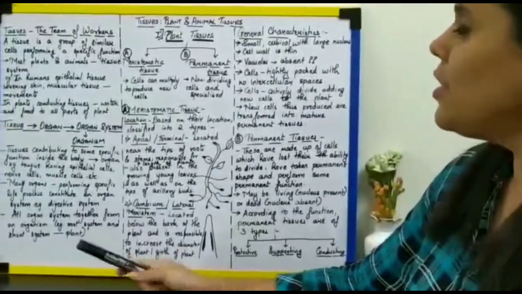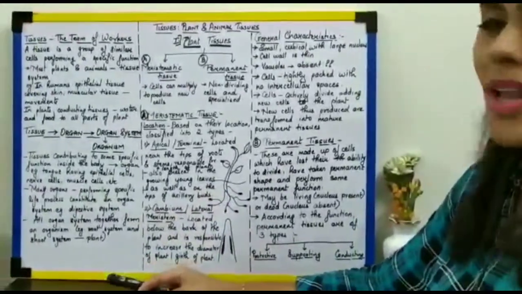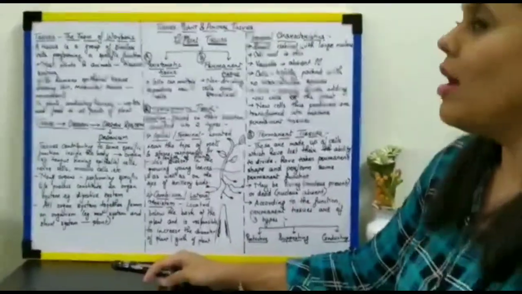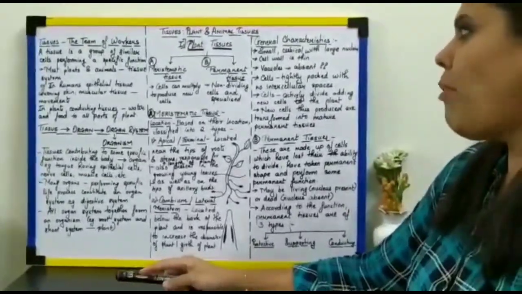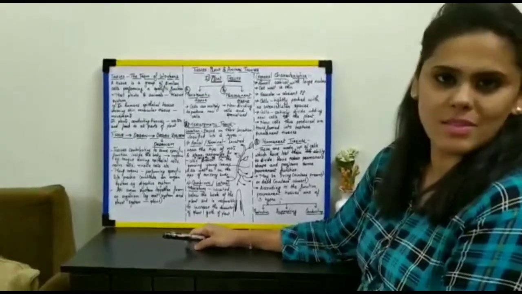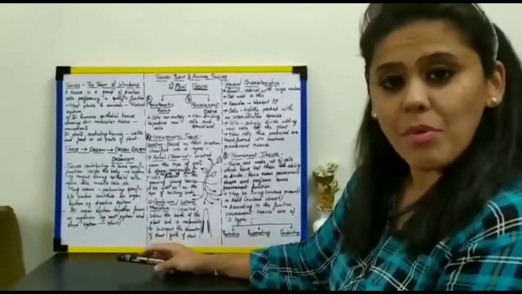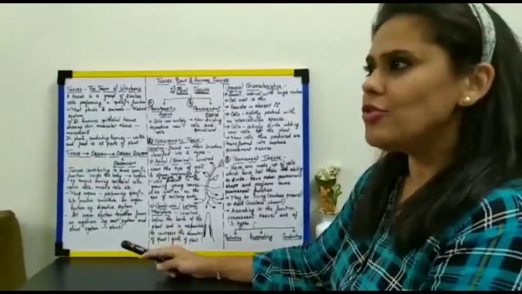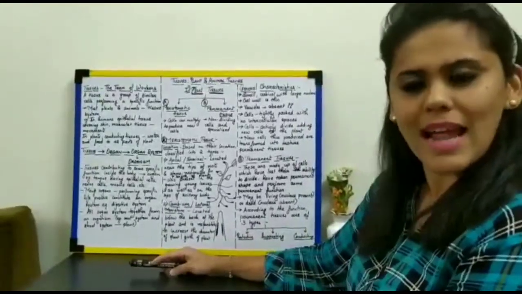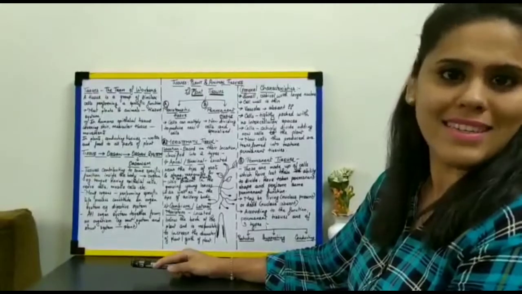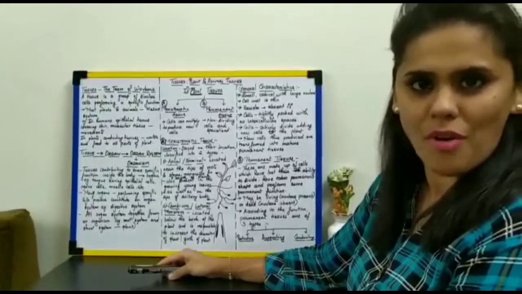Now, before we start to understand the meaning of tissues, we need to know what these tissues are made up of. These tissues are made up of a group of cells. Before that, tell me what you understand by cell. So cell, I can say it is the basic structural and functional unit of life. Yes, that is what is defined as the cell.